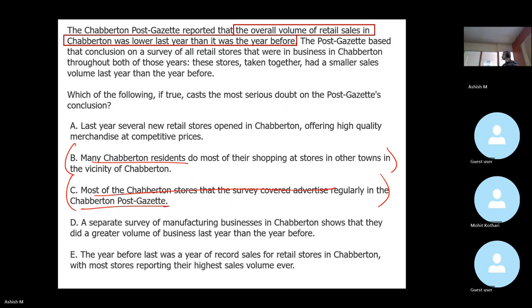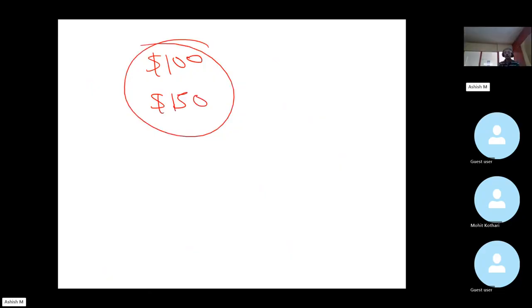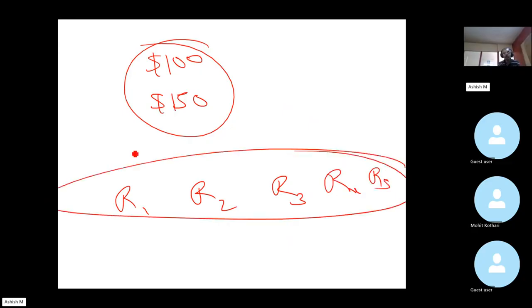Most, sorry, it does say that the number of stores were the same, because notice that's exactly my whole point: this 100 and 150 that the argument is arriving at is essentially taking into consideration only those retail stores that were operational in both the years.